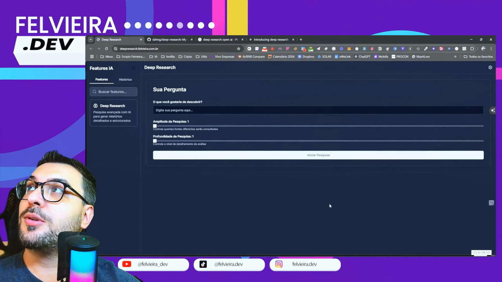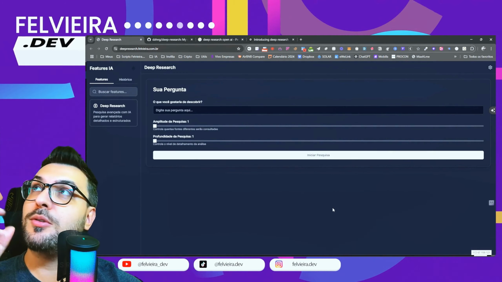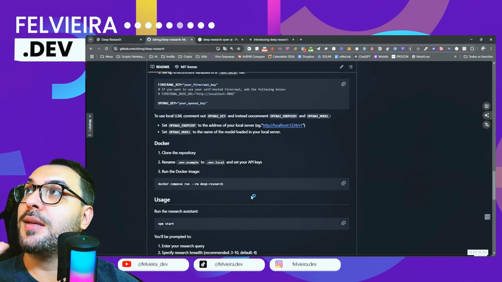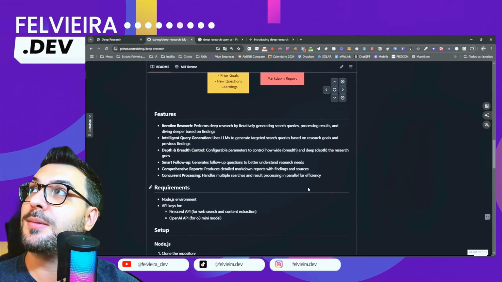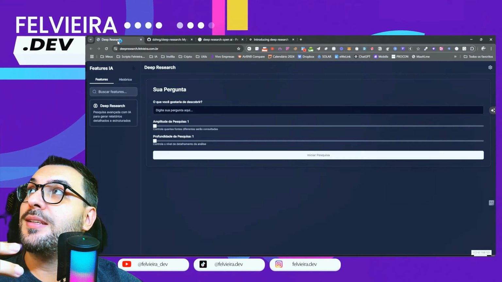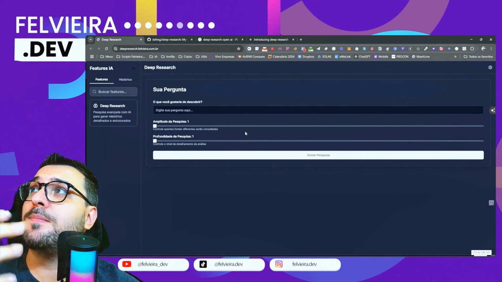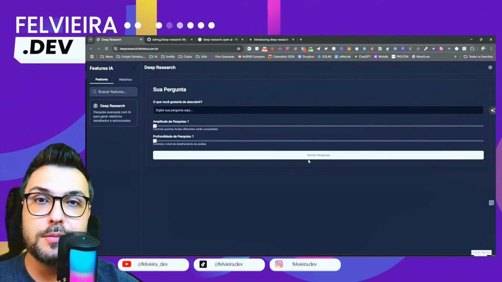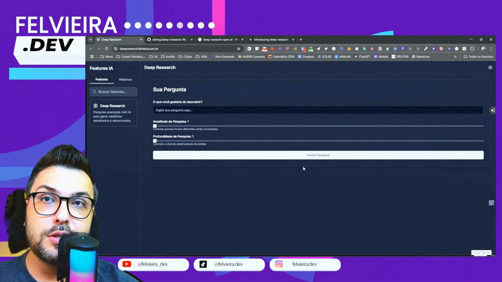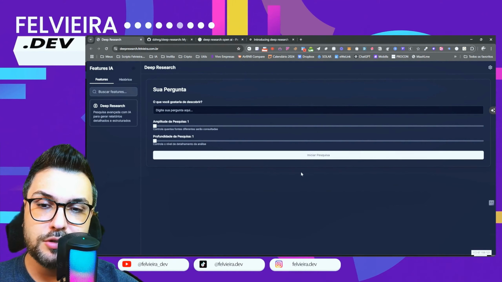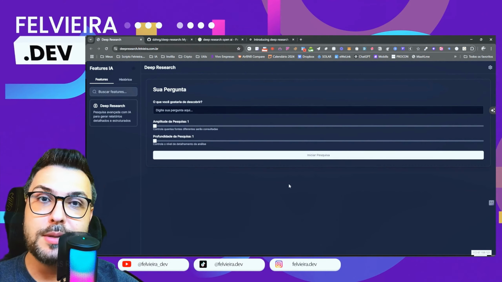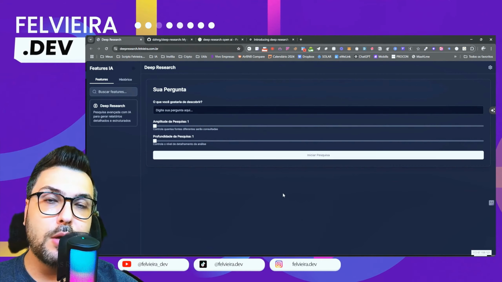I made DeepResearch, okay? That's basically what I did, based on this repository and all the logic it does behind the scenes. I took it and made an interface for it. I fixed a bit of the integration. But basically the brain behind it is the one that handles all this research part and everything else. I had to make some adaptations to work with OpenRouter in a slightly better way.